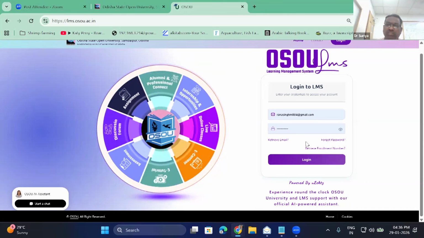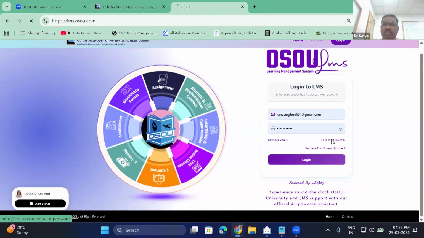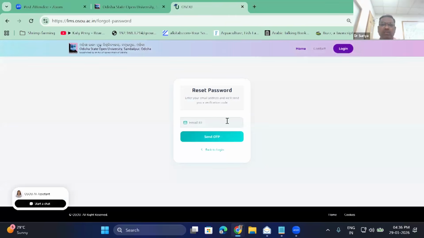Now you want the password to get inside. What you have to do? Very easy. Just click forgot password, and you know the email ID now. So you put the email ID and click send OTP, and the OTP will be sent to your email. See, we have sent a verification code to your email. You take the OTP, put it here, and verify OTP. Then it will give you one space to enter the password. Whatever password you want, remember your password. You can put that password and save it.